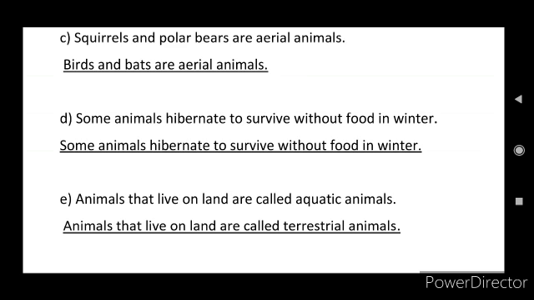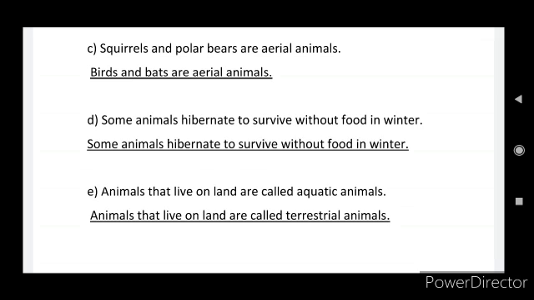And next, question D: some animals hibernate to survive without food in winter. The correct form is: some animals hibernate to survive without food in winter. And next, question E: animals that live on land are called aquatic animals. This is an incorrect form, right? Animals that live on land are called terrestrial animals. Animals that live in water are called aquatic animals.